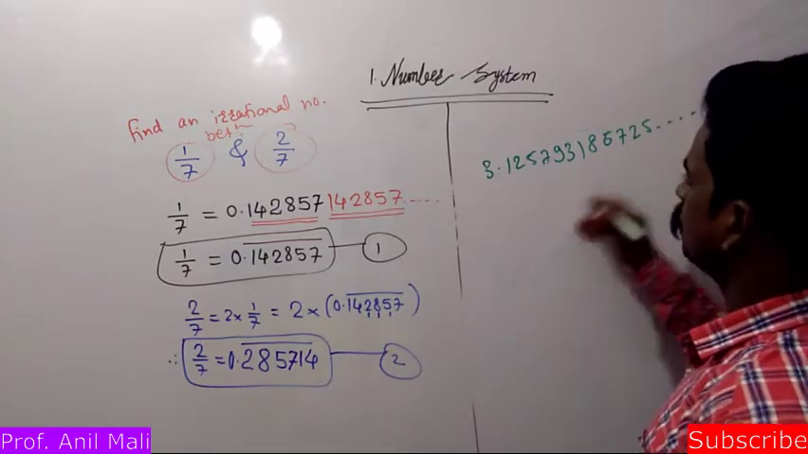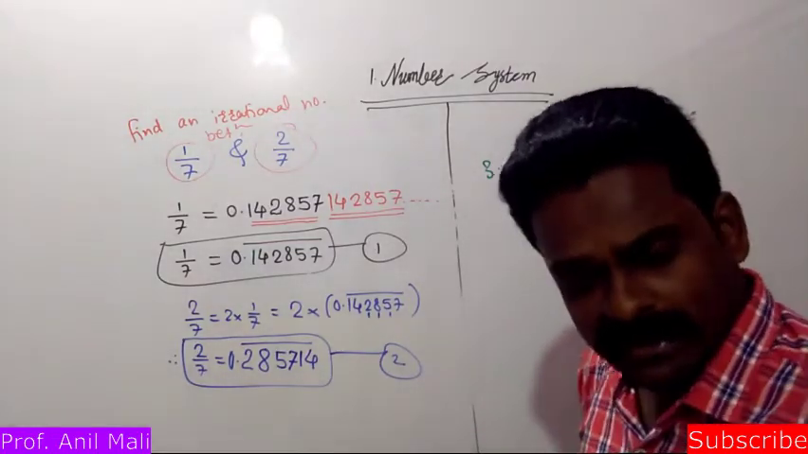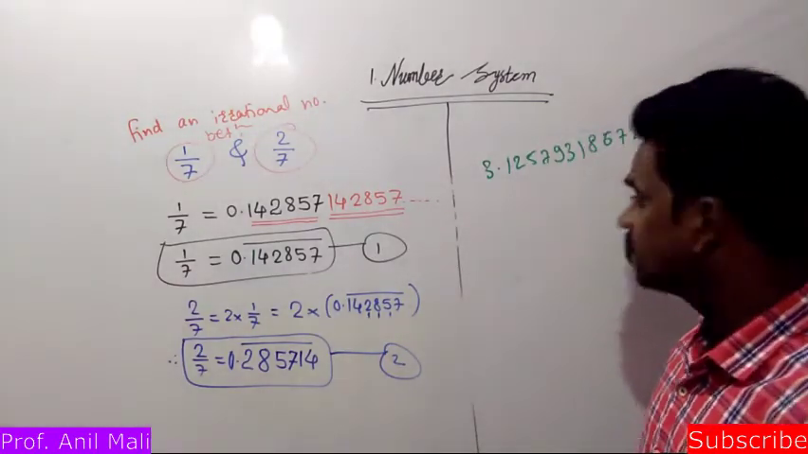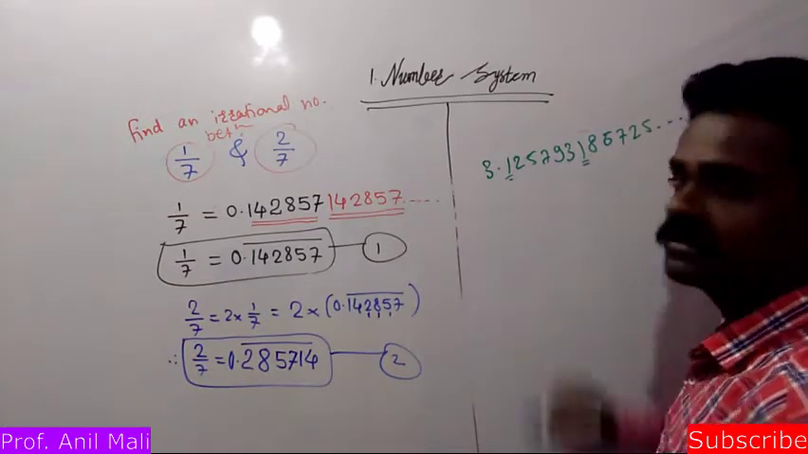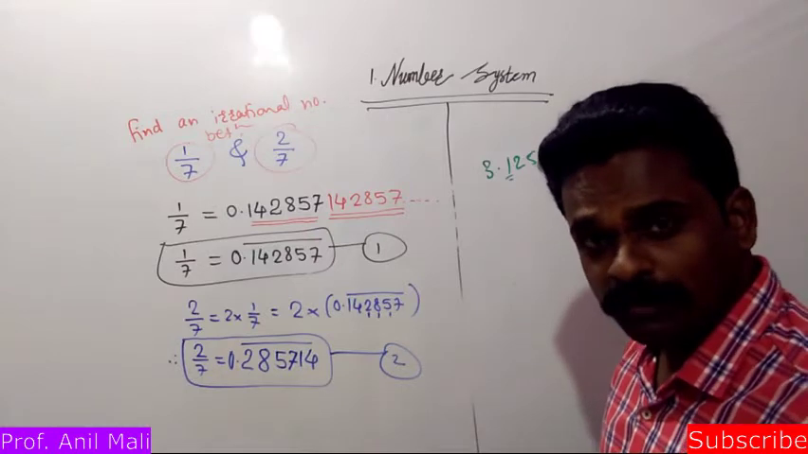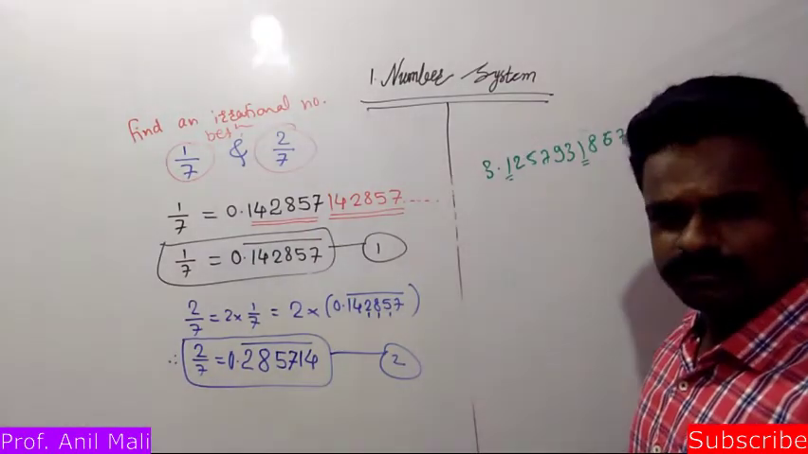3.125793672 and so on. This is also an irrational number. No fixed pattern is there. 1 is here, after 1 is 2, 1 is here, after 1 is 8. So no fixed pattern, no digit is repeating, no group of digits are repeating. This is an irrational number.